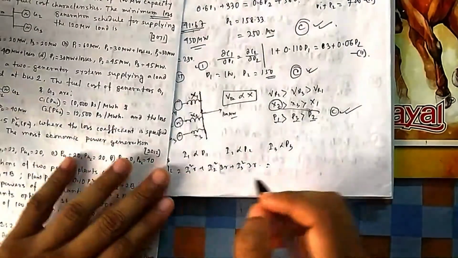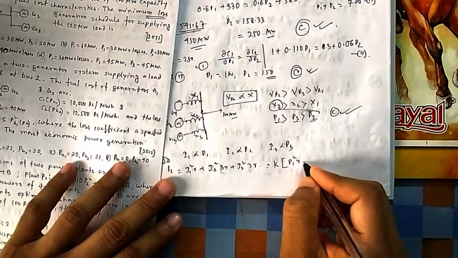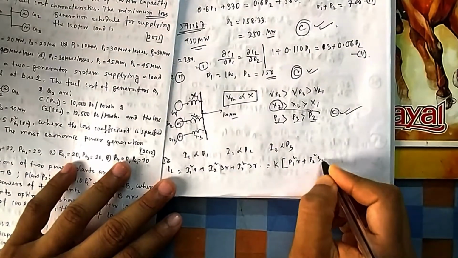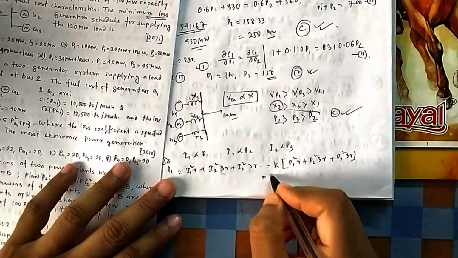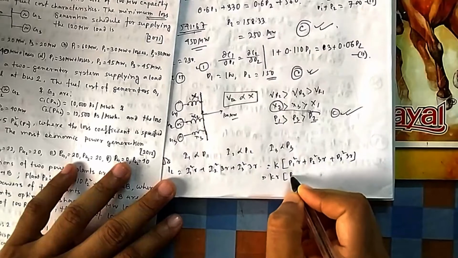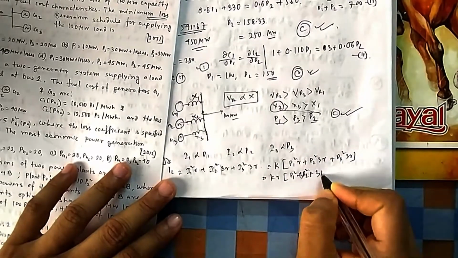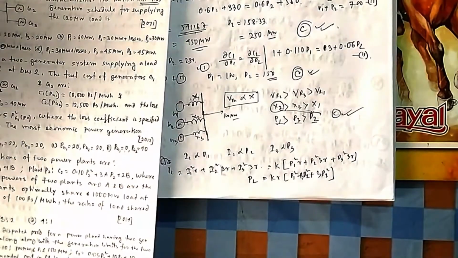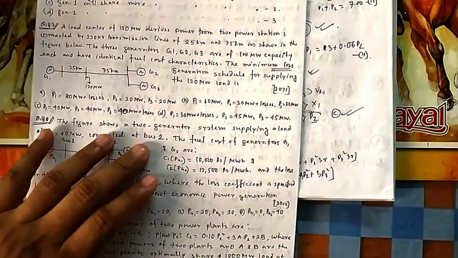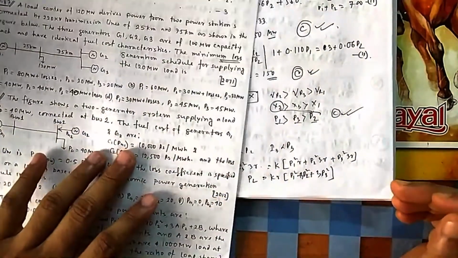And because I is directly proportional to P, so you can write it as K times P1 square R plus P2 square 3R plus P3 square 3R. So you can take KR common, then it will be P1 square plus 3P2 square plus 3P3 square. So these should be minimum. Now you can try with the options also, because you have options, we can play with the options. Which one is giving minimum? That one will be the answer.